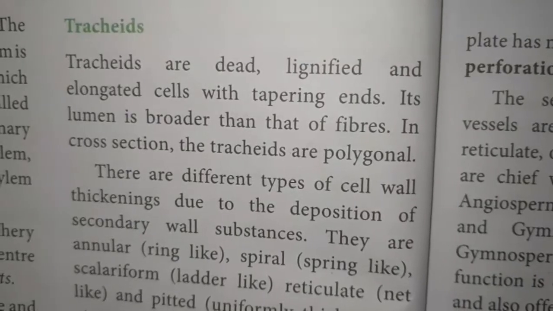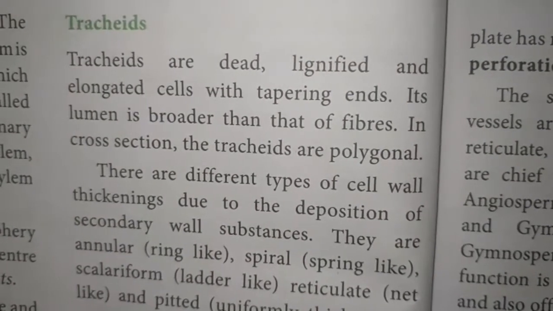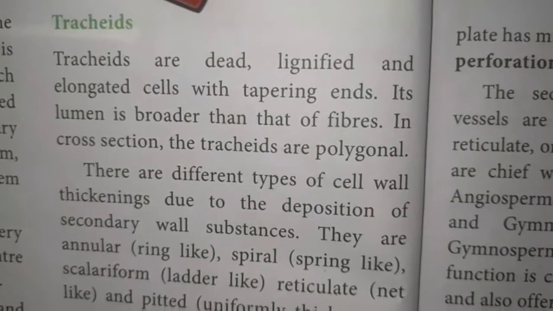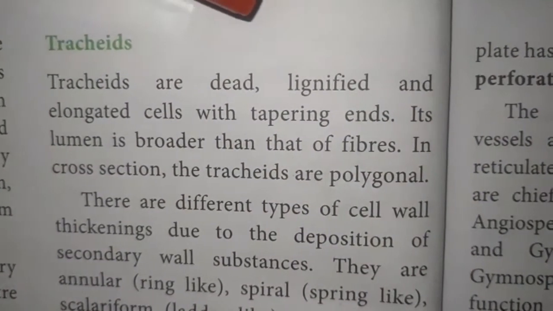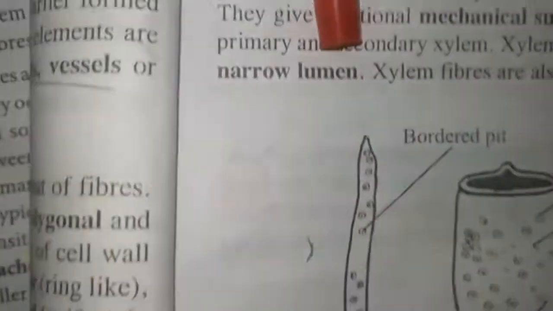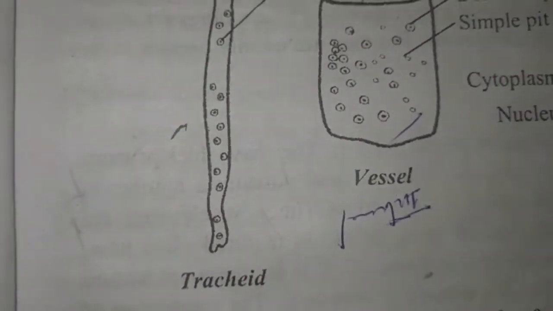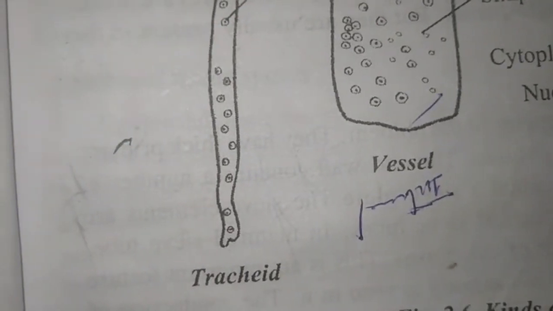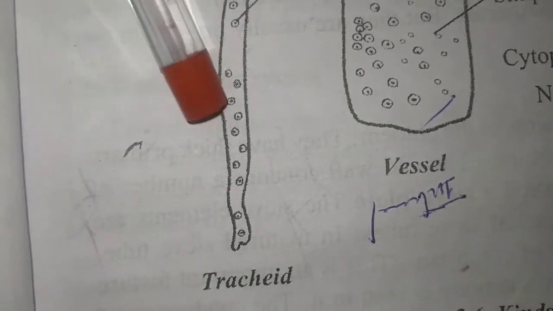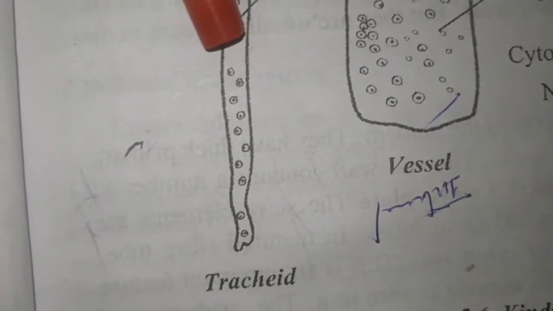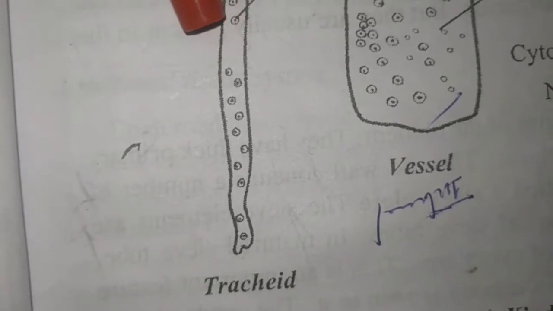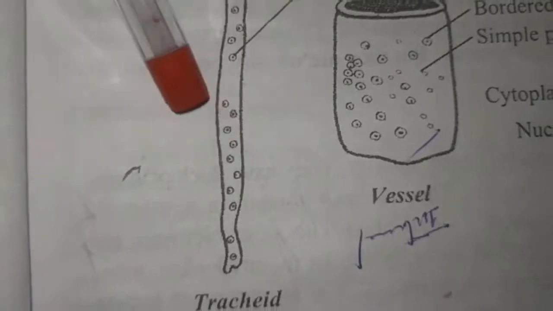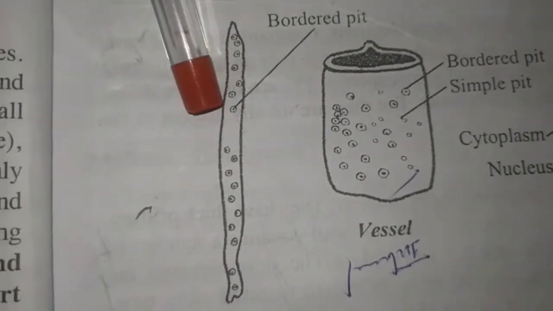The tracheids are the chief water conducting elements in xylem. The tracheids are dead and lignified. They are dead tissues which are thick in nature and elongated, with tapering ends. The ends are very narrow. Its lumen, the central cavity, is broader than that of the fibers, which you learned about in the last class.